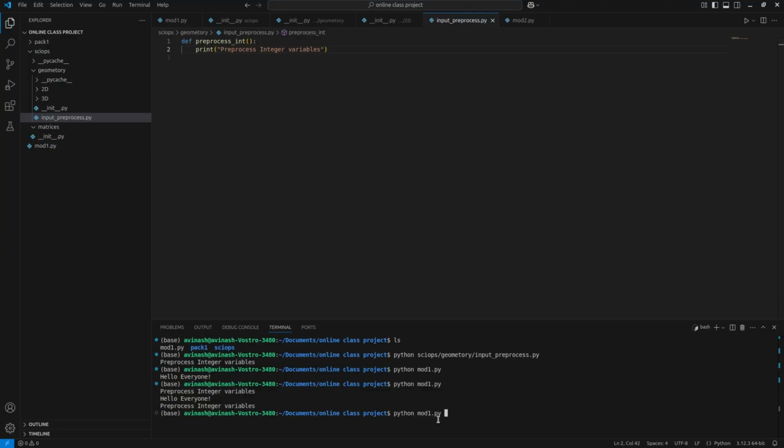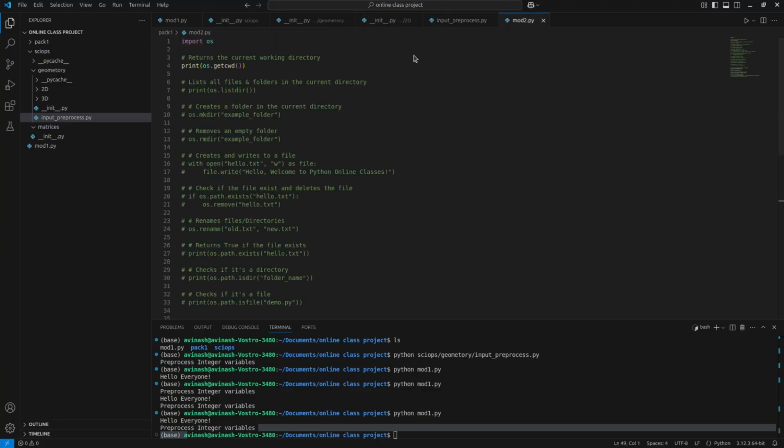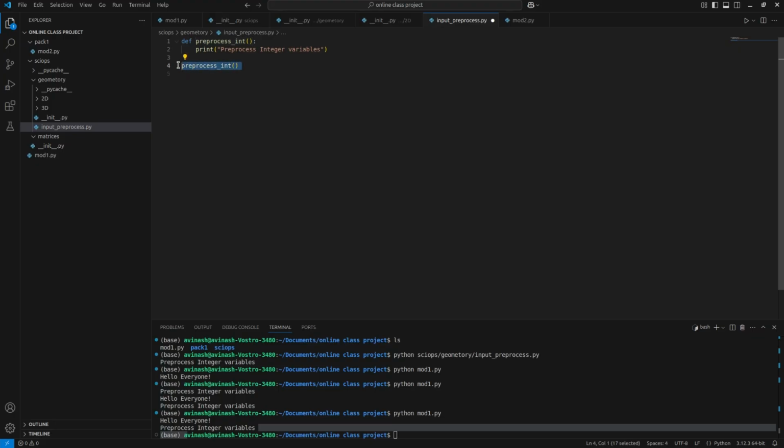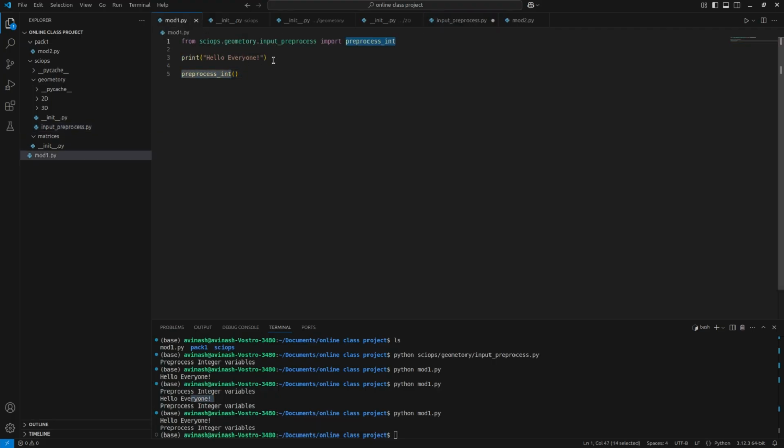Now it will execute only 1 time, because one time when you are importing this, we were at module 1. One time when you are importing it, it is also executing this function that I removed now, right? And the second time it is printing this, and then it is again calling that function. So that is why it was showing 2 times.